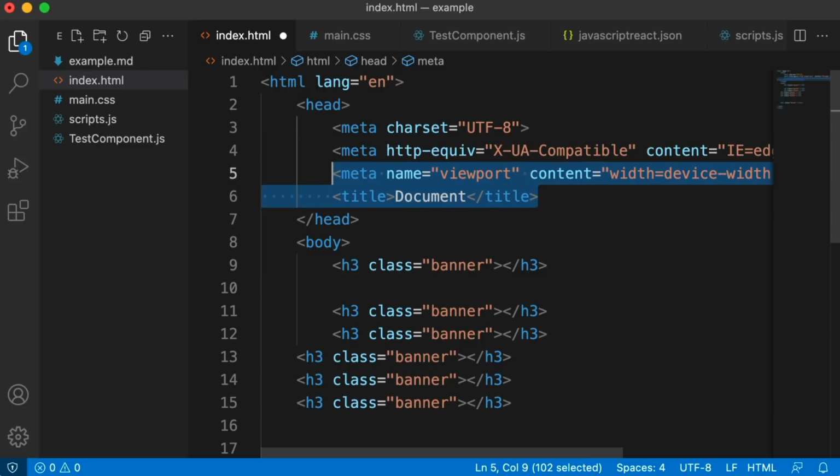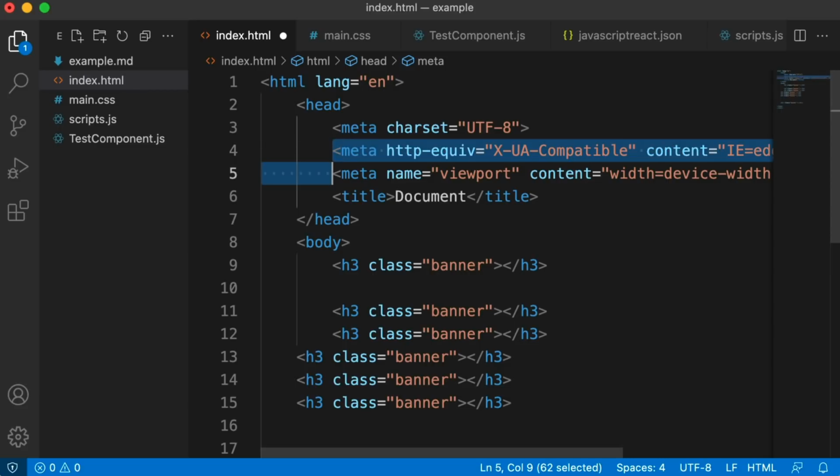If you want a quick way to select multiple lines like that, and you don't want to have to use the down arrow while holding the Shift key and then press either the End key or Command right to get to the end of the line, just press Control or Command L. So you press it once, it selects the current line. You can press it again and again. And now you can do whatever you want with those 3 lines. You could use the Alt up or down to move them, copy and paste, whatever.